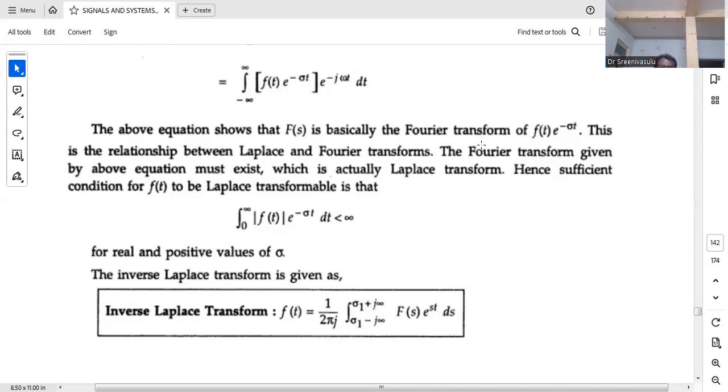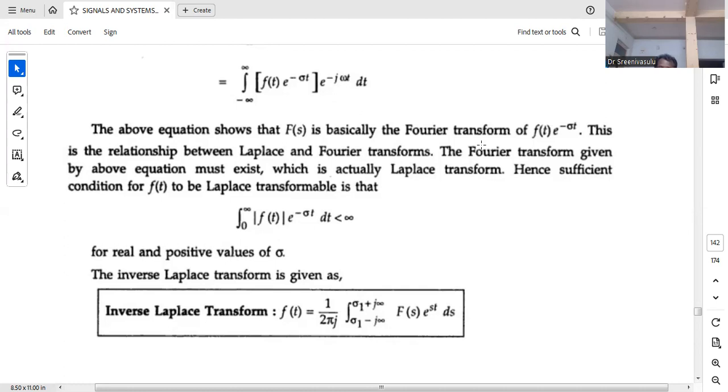To obtain the Fourier transform, the function must satisfy the Dirichlet conditions. There must be a finite number of maxima and minima, that is, a finite number of peaks, and along with this, it must be absolutely integrable within the interval from minus infinity to plus infinity.